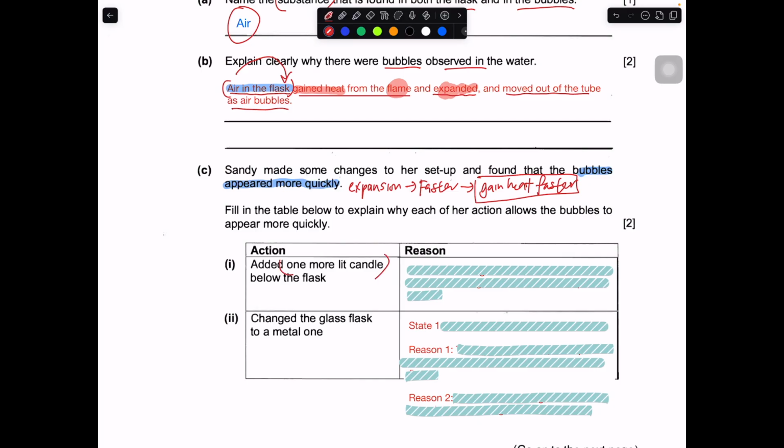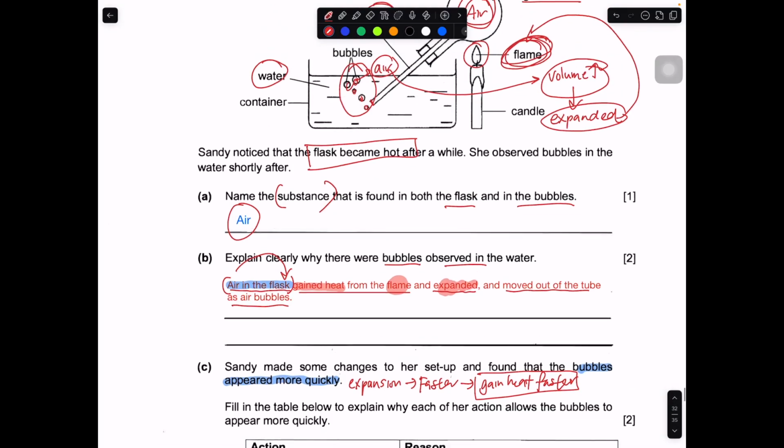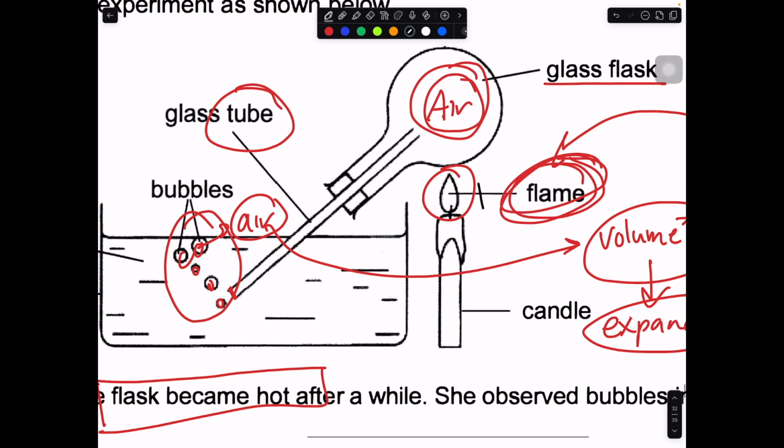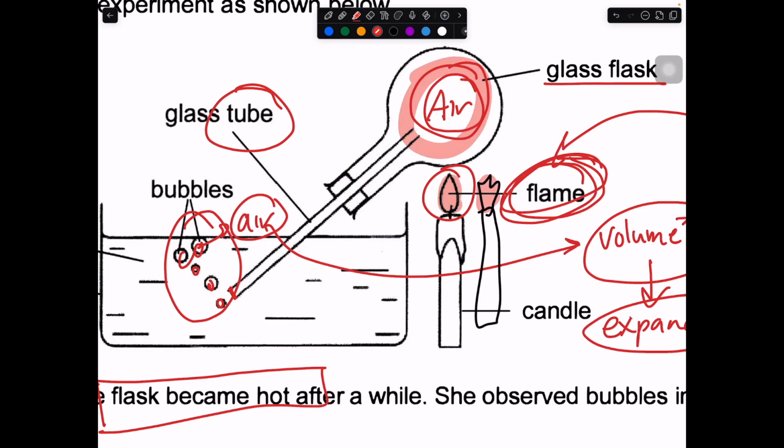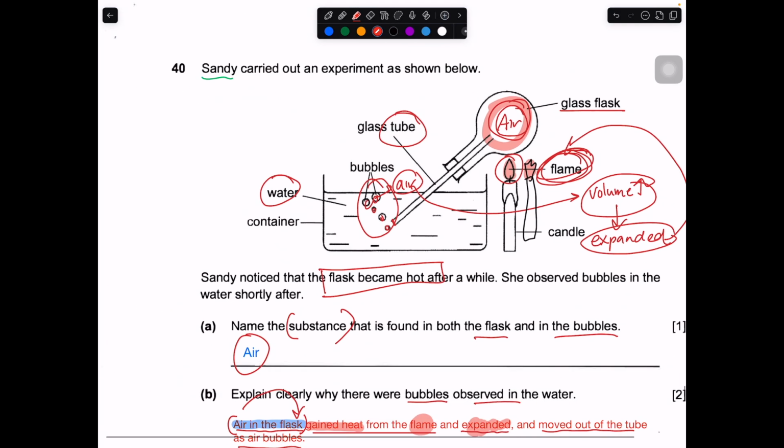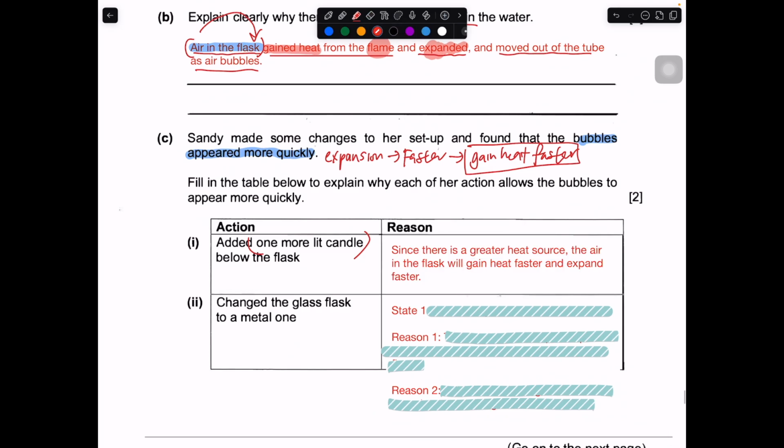Okay, add one more lit candle. So add one more lit candle, that means you have more heat source. Okay, more heat source over here. Let me draw in red. Okay, you have more heat source, so the air inside can gain more heat or gain heat faster, expand faster, and appear out of the glass tube as bubbles much faster. So this is actually how you can explain this part. Since there's a greater heat source or more heat source, both are fine. Okay, the air inside the flask will gain heat faster, expand faster.